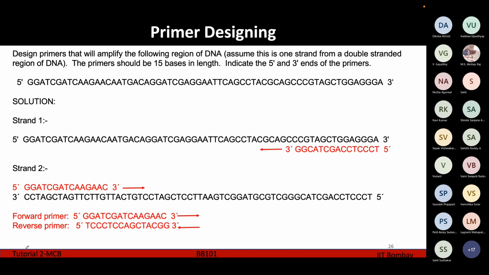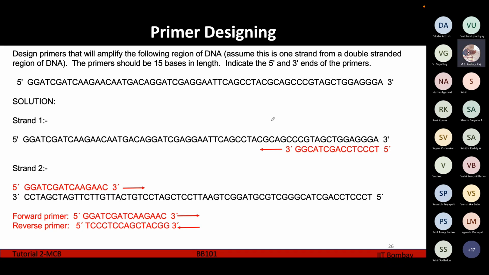So in the answer, when you're going to write what is the reverse primer, you have to flip the orientation of it, because while writing any DNA sequence, we have to write it from the 5' to 3' orientation. So this thing is written in this way only, just the orientation of it is flipped. Here it is written 3' GGCAT, and from the 5' end is CCCT. When you're writing it down like this, it's the exact same thing, 5' TCCT, and on the 3' end you have the CGG. It's the exact same thing, just flipped. So has everybody understood this part very nicely? If there are any questions, please ask now.